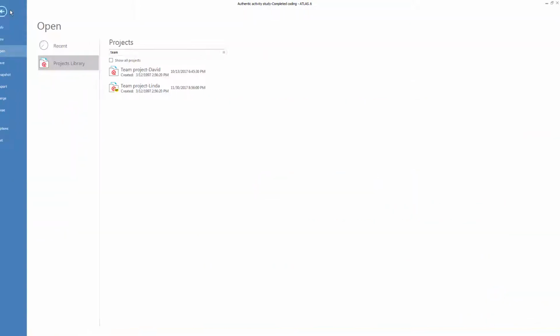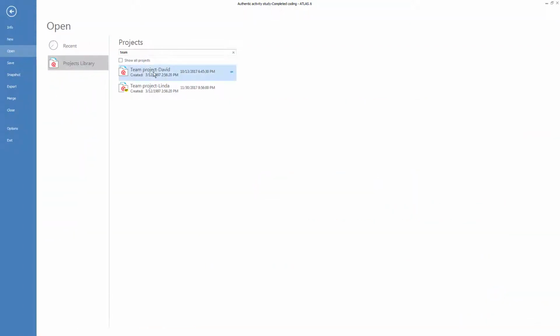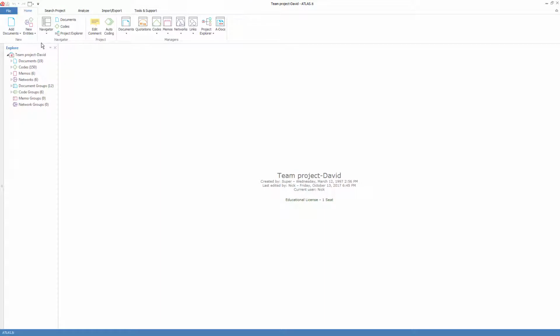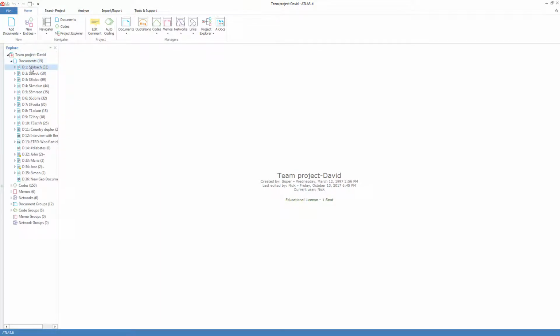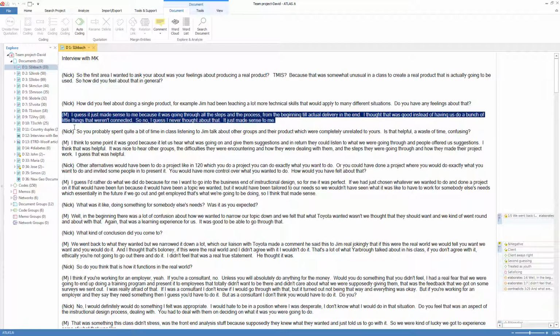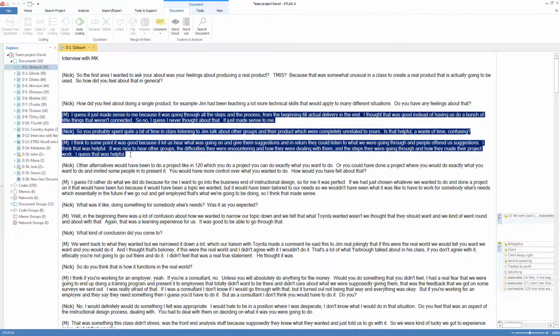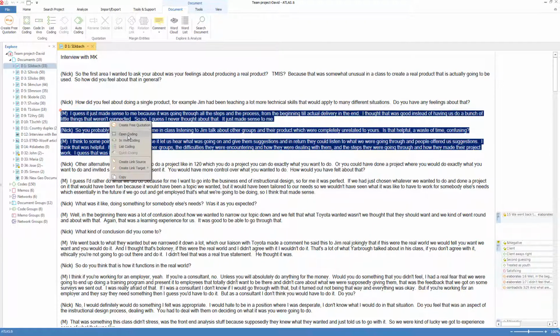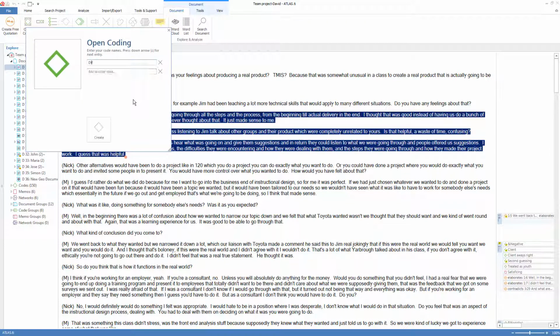Then I will go to David's project. Imagine I'm David right now. And I will open the same document. And I've got a different idea. I'm not going to include the interview question, but I'm going to include down to there because I think this means something slightly different. And this is to do with difficulties they were encountering. So I will code this to difficulties encountered.